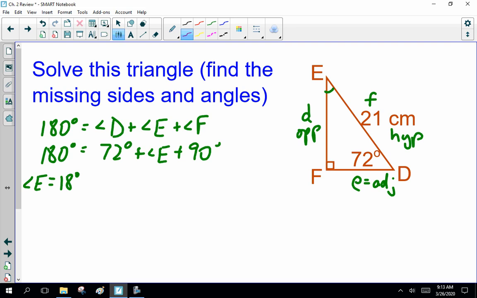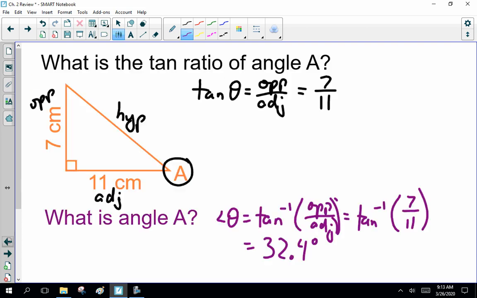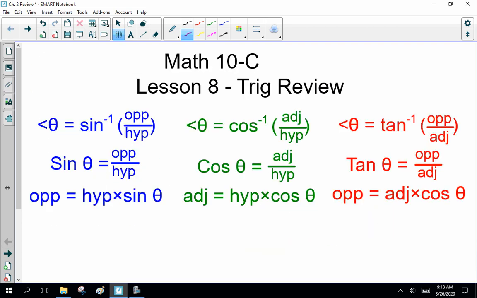Now, we need to solve one of the sides. If we had two sides, we could use Mr. Pythagoras. I'm not going to use him today. I'm going to arbitrarily do the adjacent, because I can. Now I have adjacent and I have the hypotenuse. Double checking. Adjacent and hypotenuse is cosine, right here in the middle. Adjacent equals hypotenuse times cos theta.